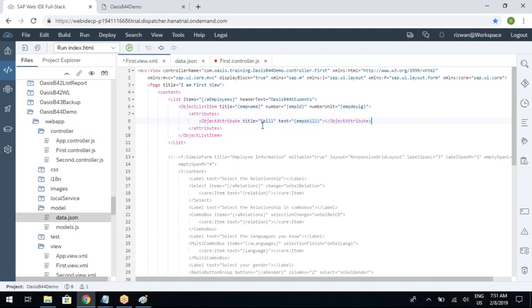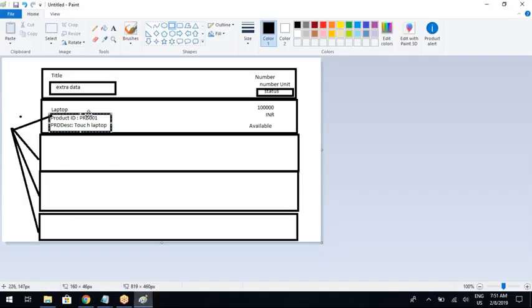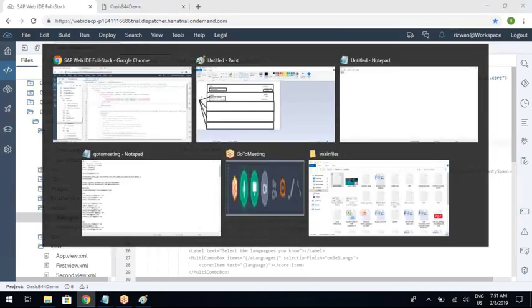So similarly, I want to display employee email here. So you just need to copy paste, write email, and again bind with emp email. Okay, so in the extra attributes section, you display two. Okay, so even here also we have displayed two. Right, now status.